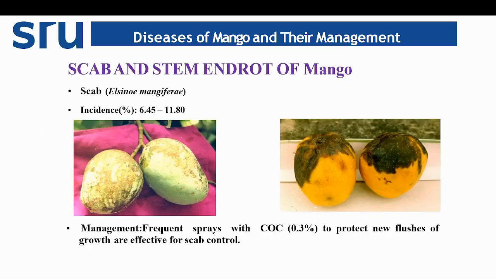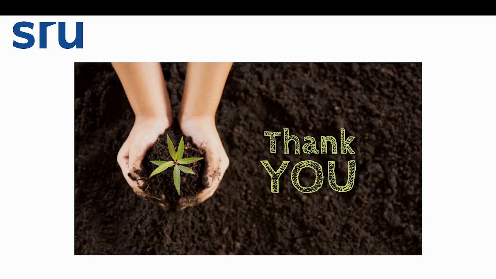Coming to some other minor diseases in mango, first one is scab and stem end rot in mango. Scab is caused by Elsinoe mangiferae, with incidence up to 12 to 13%. For management, frequent application of copper chloride will protect the plant from infection by the scab pathogen. So these are the important fungal, bacterial, and some algal diseases in mango and their integrated management through chemical, biological, and other important practices. Thank you.